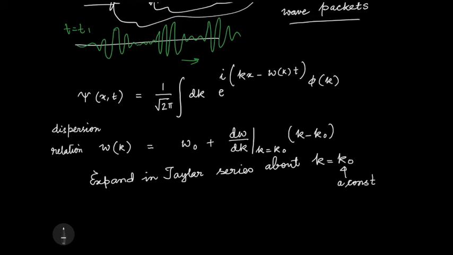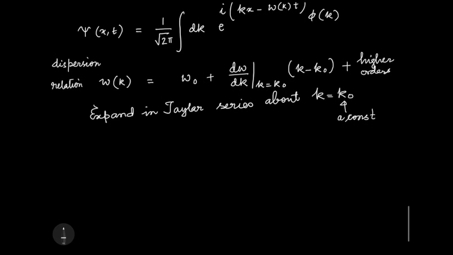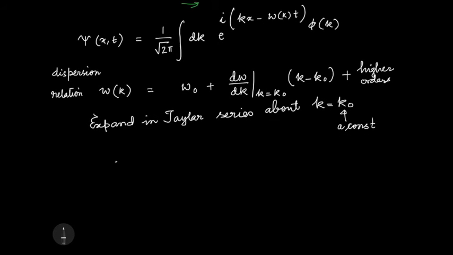times k minus k0. For the time being, in the discussion we are going through, I don't need the higher order terms, but I request you to keep one higher order term and redo the calculations that we are doing right now. And you will see something more interesting is happening. But let us just forget about the higher order term. We say that delta k, k minus k0, is very small, so the higher orders I can neglect. If k minus k0 is small, obviously k minus k0 squared will be even smaller. So that's why I can neglect the higher orders.